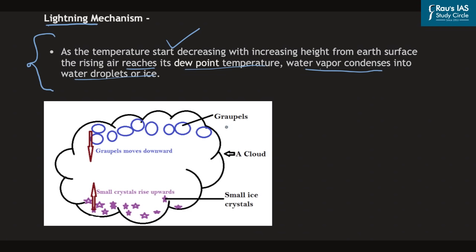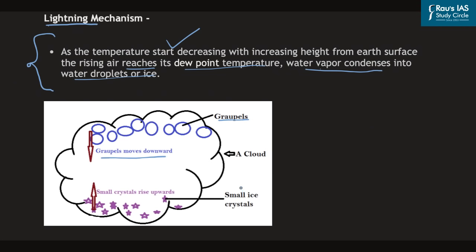Now, during the process of condensation, what happens is that the upper part of the cloud becomes more condensed because of low temperature. And as such, ice pellets are formed which are called as graupels. Now, these graupels are heavy and have considerable weight, and as such, under the influence of gravity, these start moving downwards.